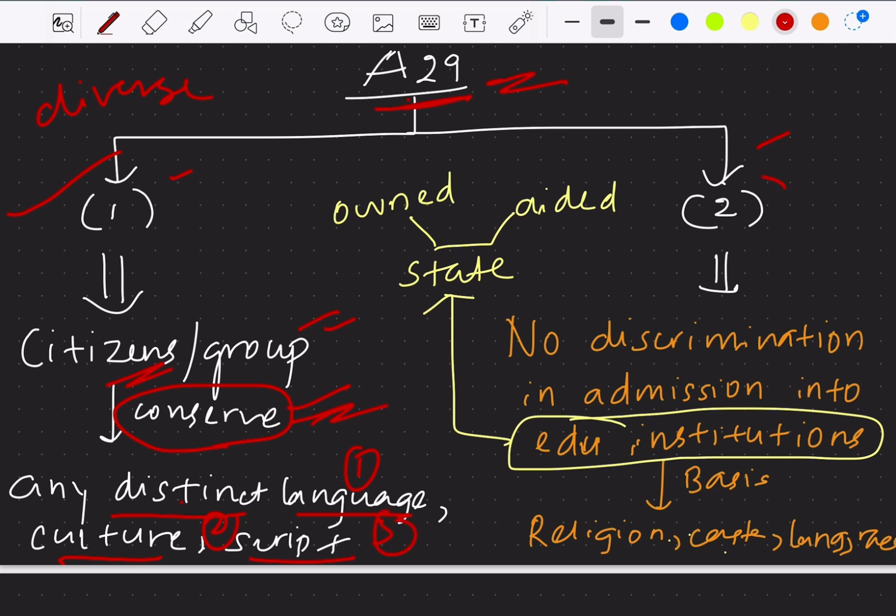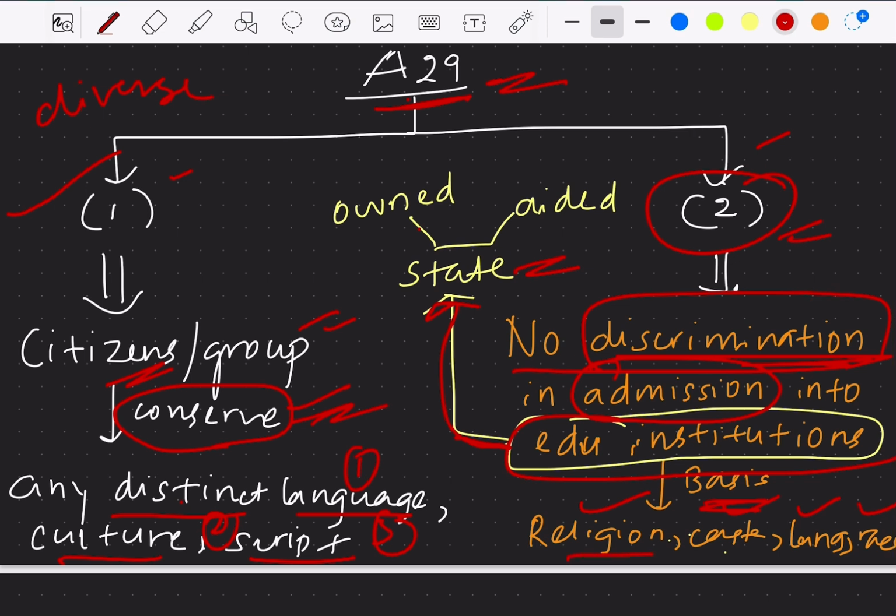Whereas Article 29 clause 2 is telling that no discrimination shall be made while seeking admissions into the educational institutions. On what grounds? On the basis of religion, caste, language and race, you can't discriminate. So this is what Article 29 clause 2 is providing. And also it is to be noted here that these are the educational institutions owned and aided by the state. In these educational institutions, while seeking admission, there shall be no discrimination on the basis of religion, caste, language and race. This is about Article 29.